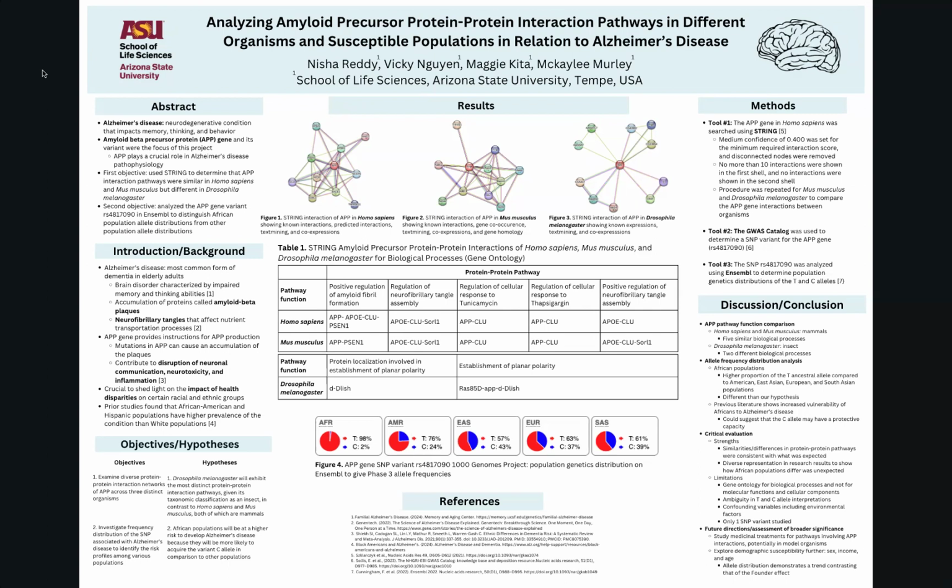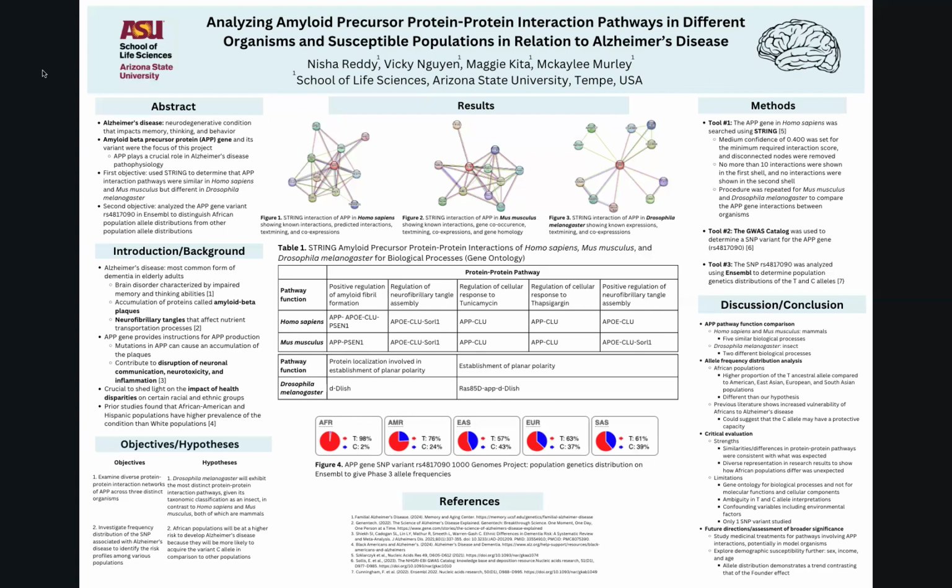We specifically looked at the amyloid precursor protein, or APP gene, and its variant. For some background and introduction, Alzheimer's disease is the most common form of dementia in elderly adults. It is characterized by impaired memory and thinking abilities, and at the fundamental level, the accumulation of proteins called amyloid beta plaques and neurofibrillary tangles.